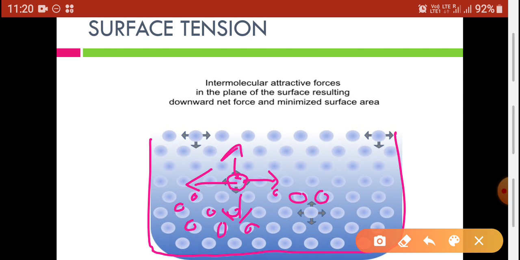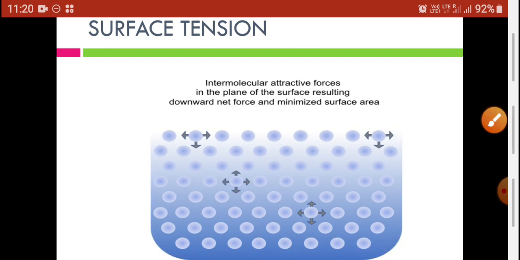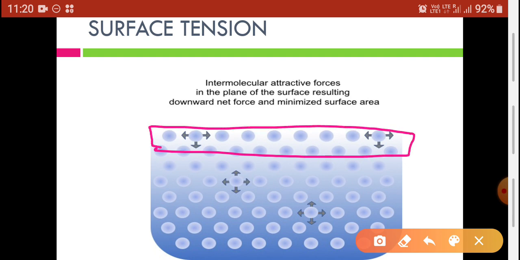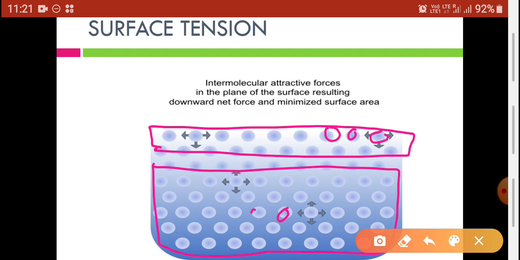So there are two parts. Some molecules are present on the surface, while some molecules are present in the depth of the liquid. So there is a difference between these molecules, that means the molecules which are present on the surface and the molecules which are present in the depth of the liquid. What is the difference between these two?